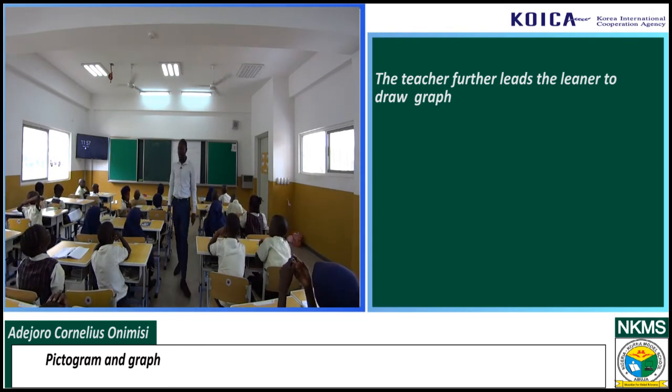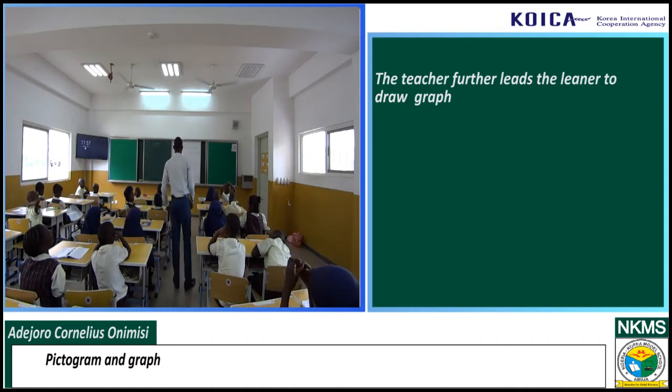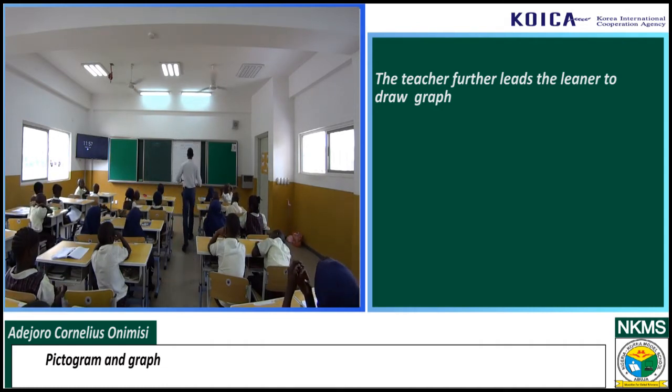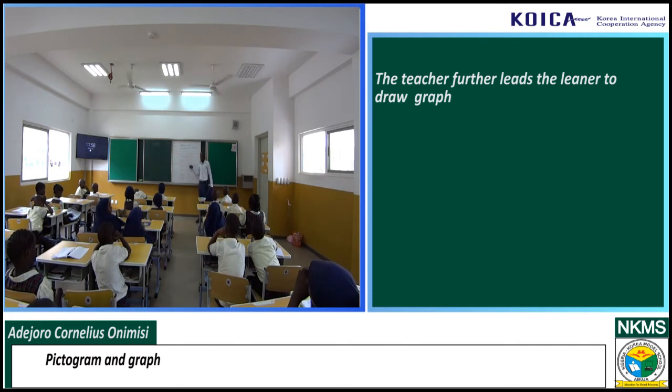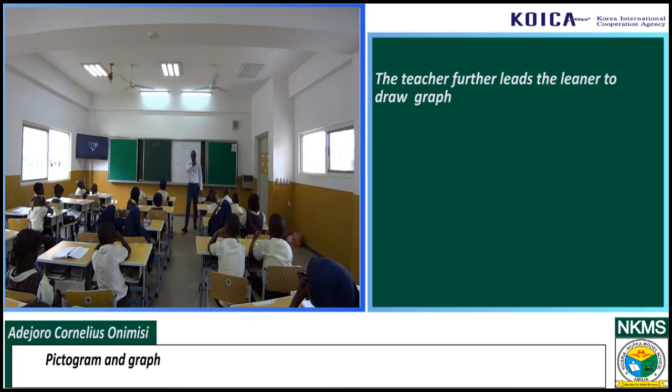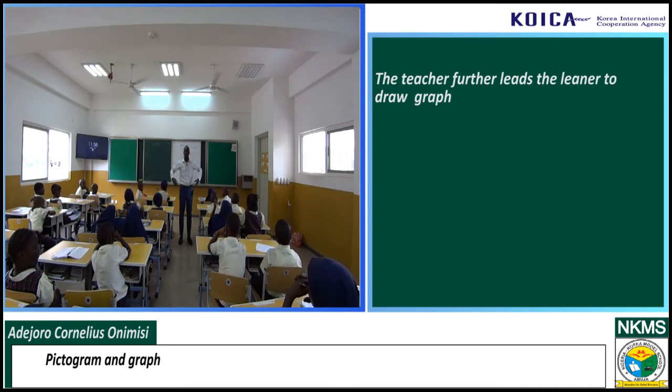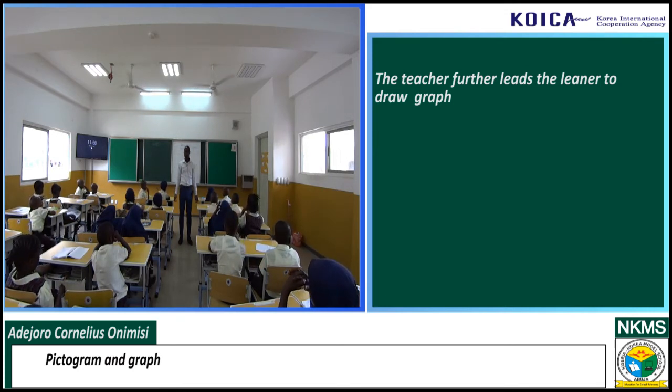I said it earlier in this class that when you have your information, this place is showing information straight away. But when you have your graph, you have your chart. If this place is containing 20 and this place is containing 21, you may not easily know the difference. But when you have your graph, you can easily trace the difference in that information without having to do what? To count. Are you getting my point now?